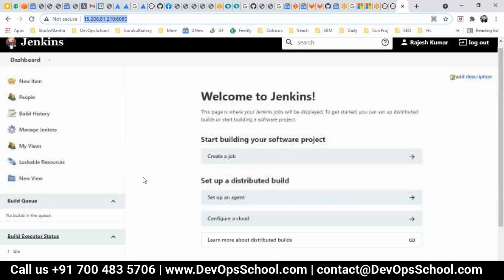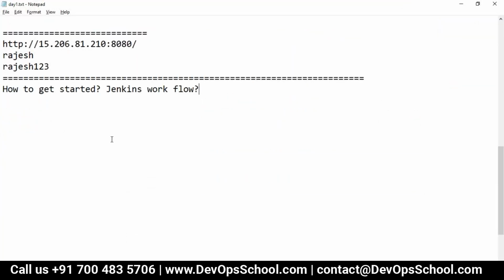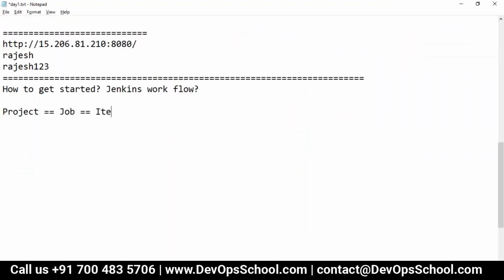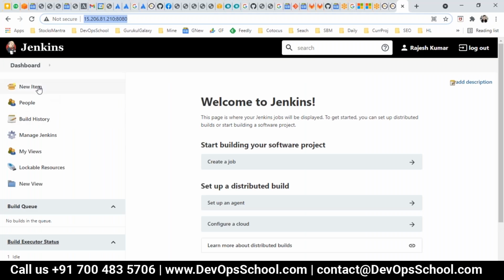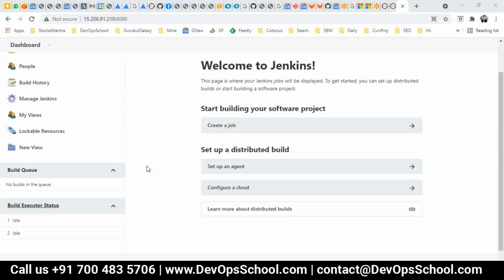So first of all, you have to create a project, aka job, aka item. Typically we sometimes call them jobs, sometimes projects, sometimes items in Jenkins. For example, if you look at this, here new item means new job also. Here you have create a job, or it can be a project also. Okay. So different terminologies are used here.